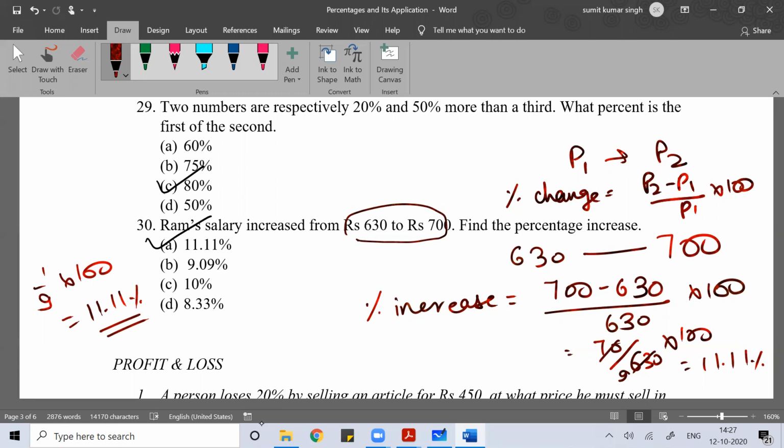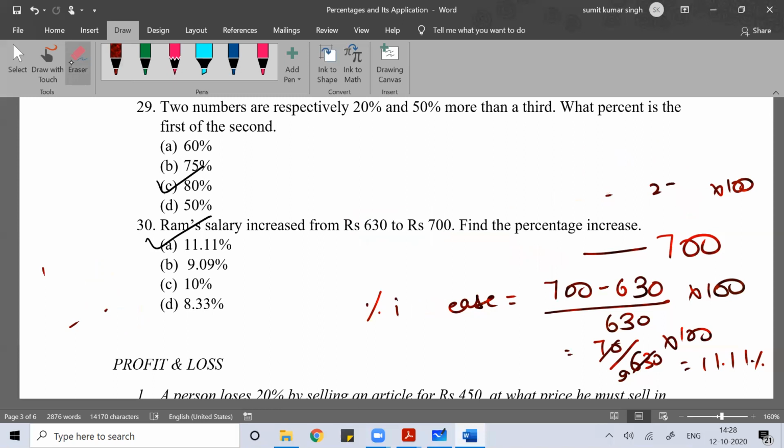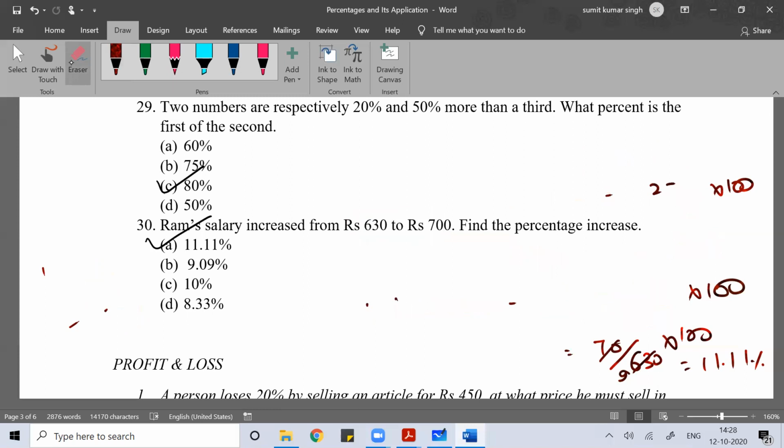Anyone want to ask any question? If you remember the values, your calculation will become very easy. The more values you remember, the faster you can do the calculation. That is the objective. Whenever we see a question, how fast can we do it? If we do it this way, we can solve much faster. Any doubt, anyone?